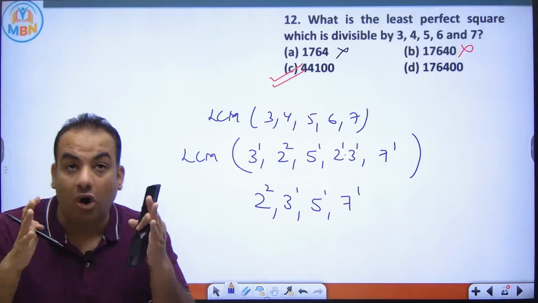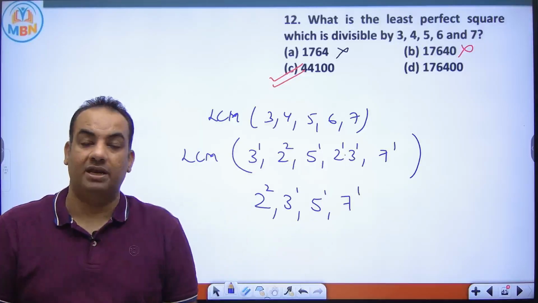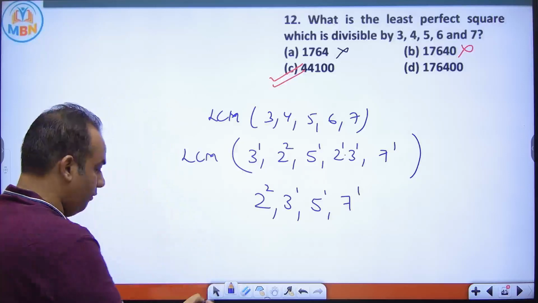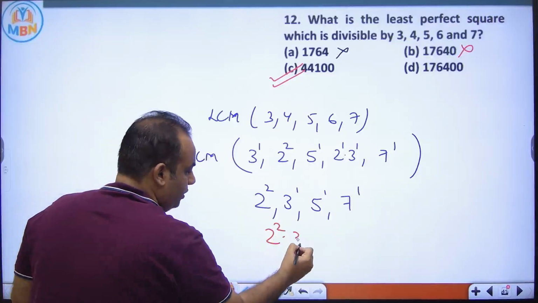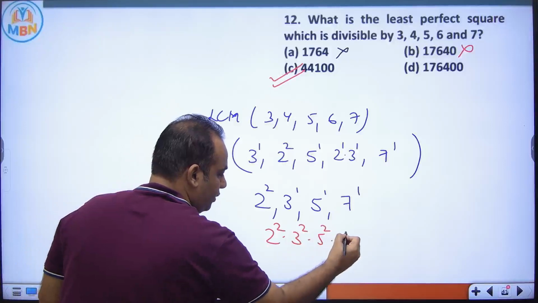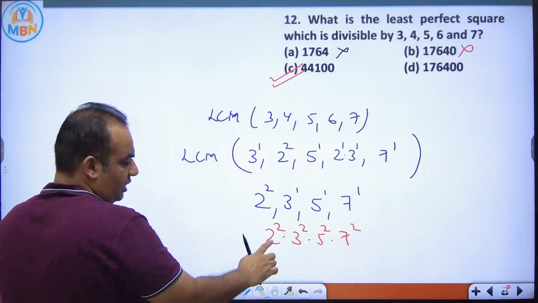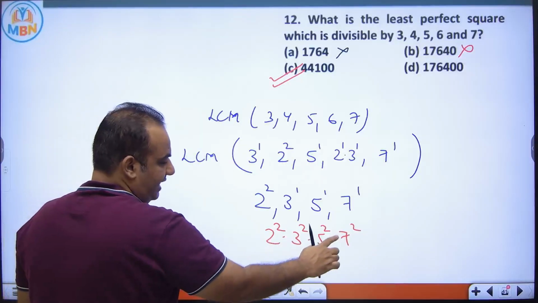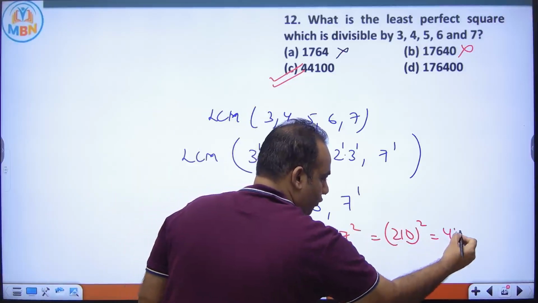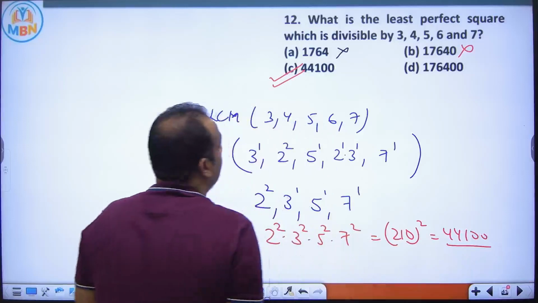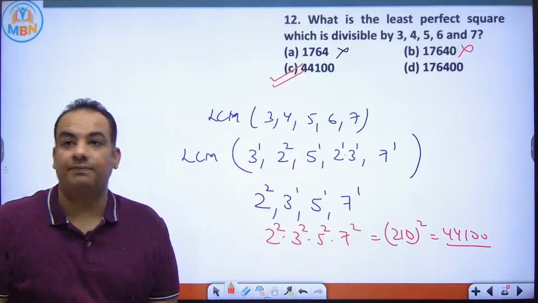But because this number is a perfect square, the powers have to be even. So the minimum possibility is 2 to the power 2, 3 to the power 2, 5 to the power 2, 7 to the power 2. If you multiply, 2 3s are 6, 5 30, into 7, 210 square, which is 44100. So the answer for this question is C option.